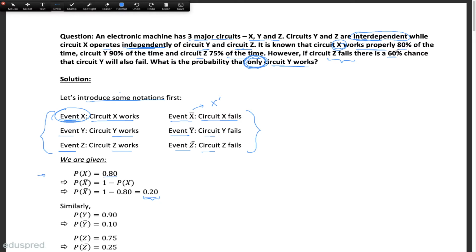Similarly, we are given that the circuit Y works properly 90% of the time. So the probability of Y, which is the event that circuit Y works, is equal to 0.90, and the probability of Y bar is 0.10. That is the probability that circuit Y fails. And then we are given that circuit Z works 75% of the time. So the probability of Z is 0.75 and probability of Z bar is equal to 0.25. I hope this much is clear, the notations and the information that's given in the question.